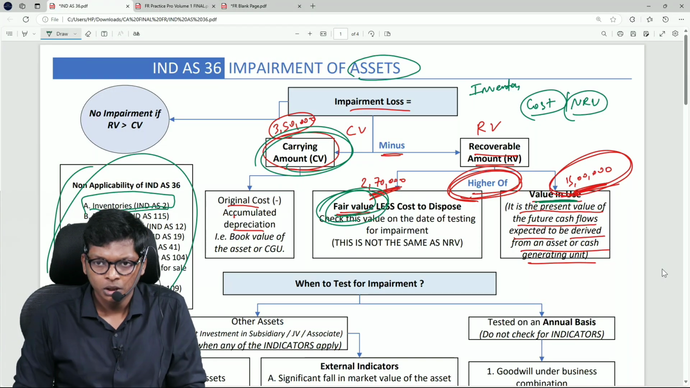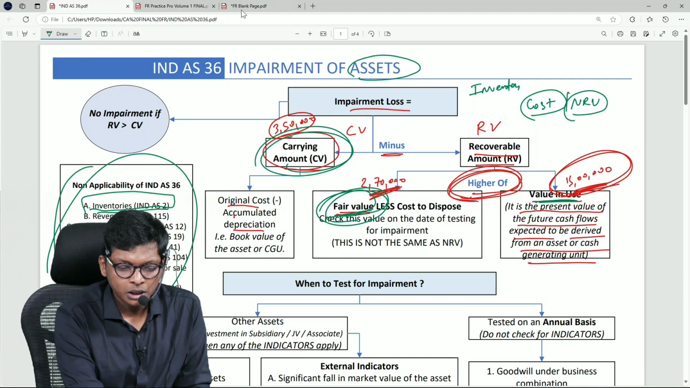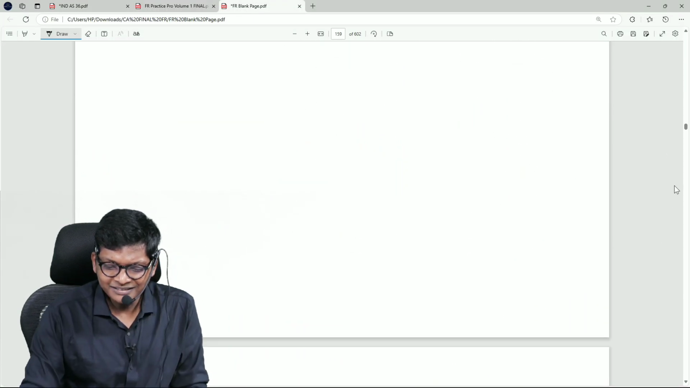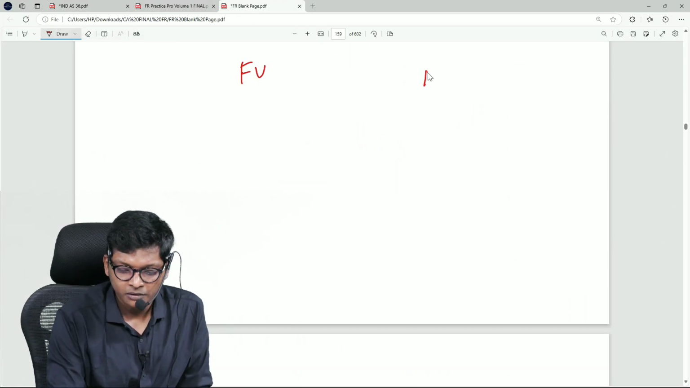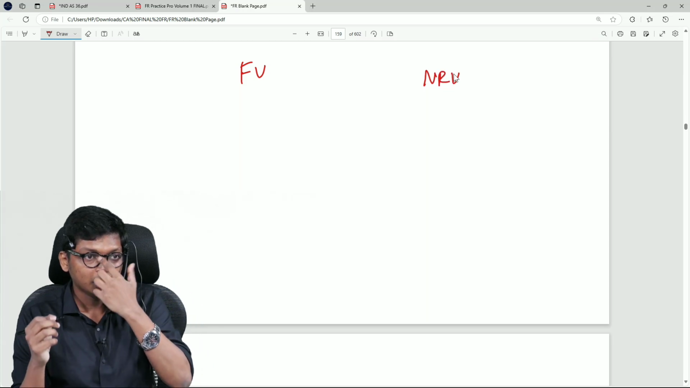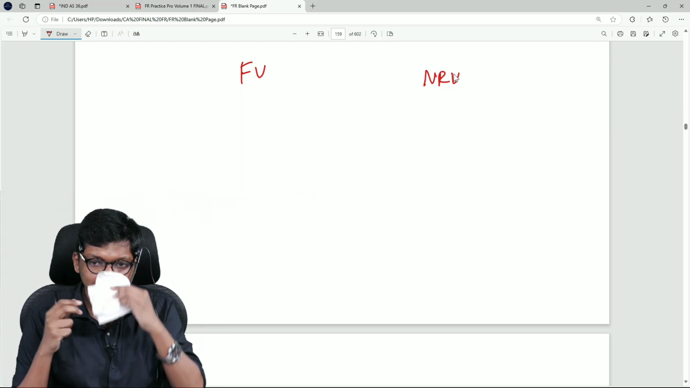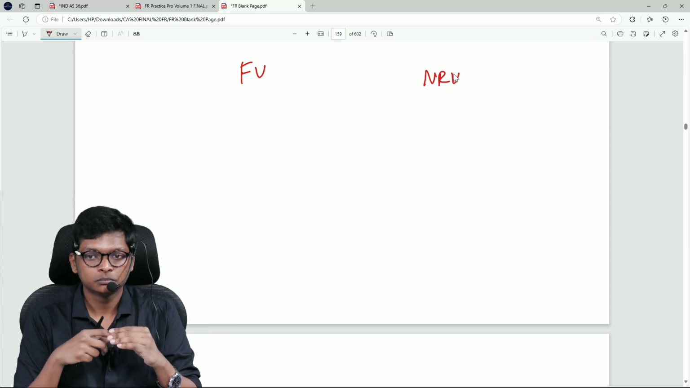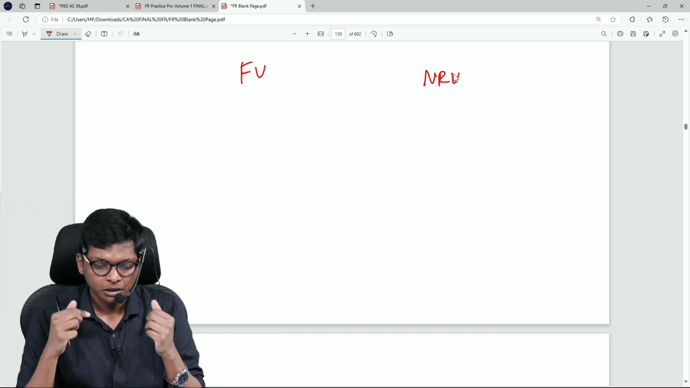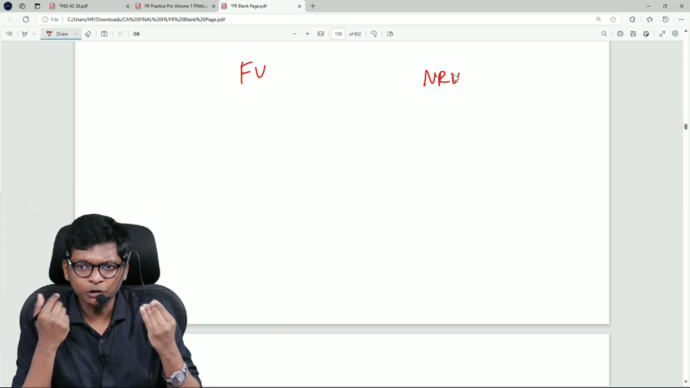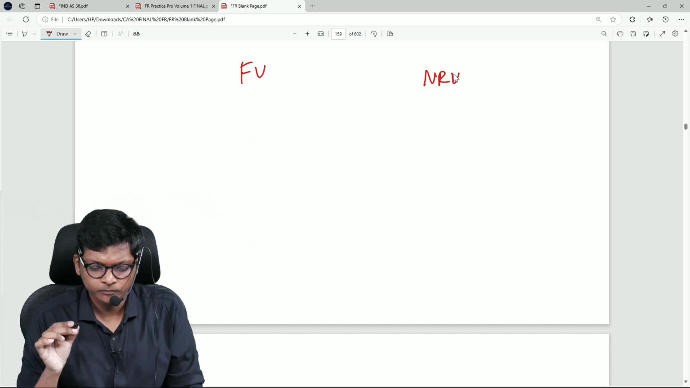Okay. Now, coming to this fair value, what is the difference, sir? Many people use this term very interchangeably. Fair value and NRV. Are they the same? Are they the same, guys? No. They are hugely different. Okay. Let me explain first equation-wise what is the difference.